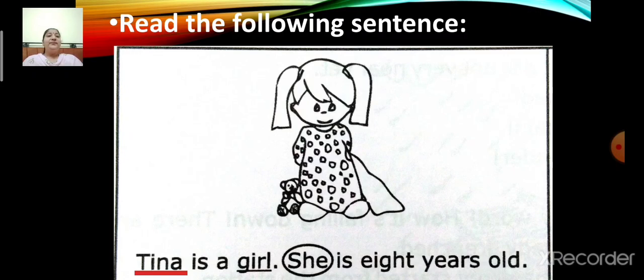Instead of writing Tina is 8 years old, we have replaced the word Tina and written she is 8 years old. For a girl, we have to write she. And for a boy, we have to write he. Okay.